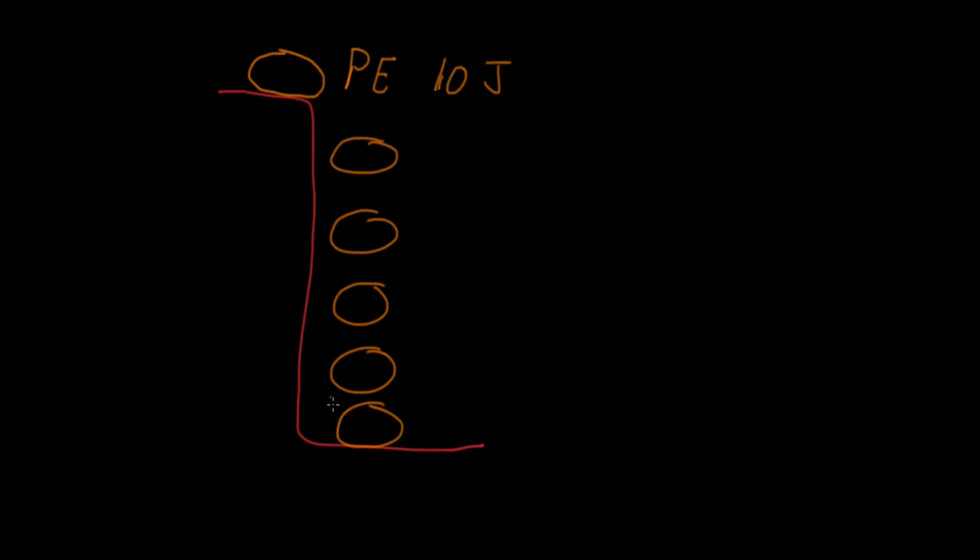Okay. So here at the bottom, we don't have this distance anymore. So here, we don't have 10 joules of potential energy. We actually have 0 joules potential energy. But the first law of thermodynamics says that energy cannot be created or destroyed. So what happened to my 10 joules? My 10 joules had to have gone somewhere. Well, what was happening is that as the boulder was falling, thanks to the Earth's gravitational field, it started picking up some velocity. So here the velocity is a little bit bigger, here the velocity is a little bit more, a little bit more, a little bit more, and here the velocity is as great as it possibly can be.